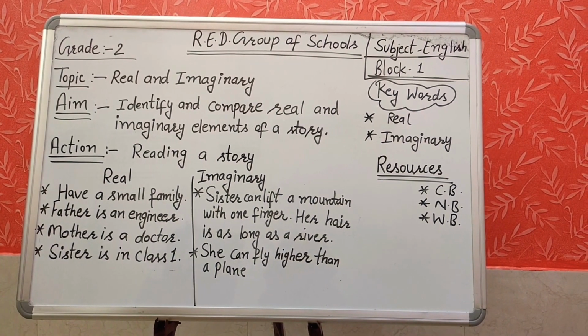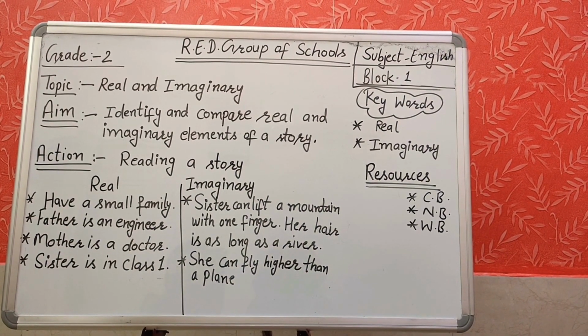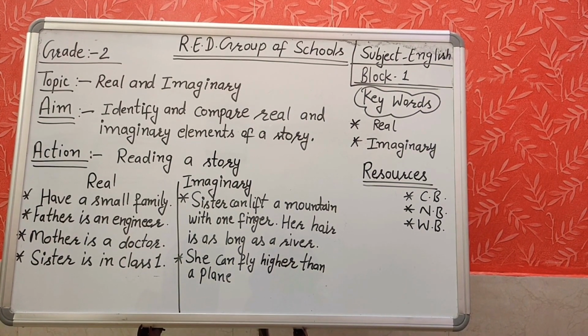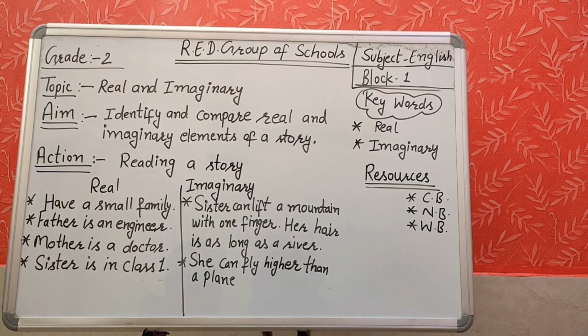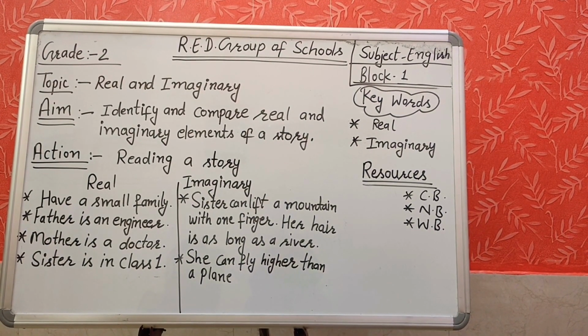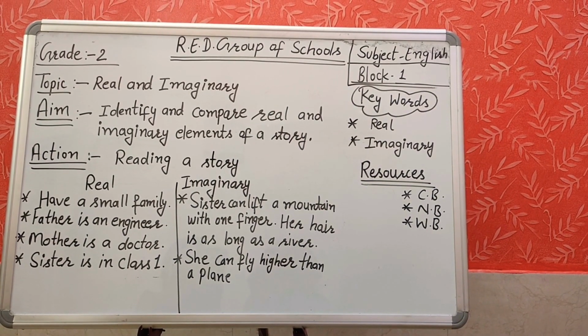Were all the things in the story real? All the things in the story were not real. What are the things that could be real? What do you mean by the real things? Things that we can touch, smell or see in real life are real.